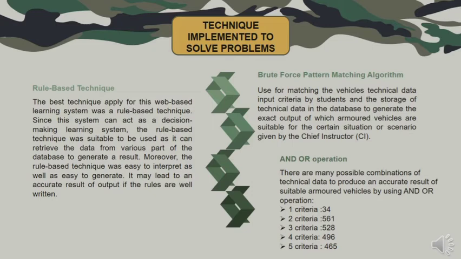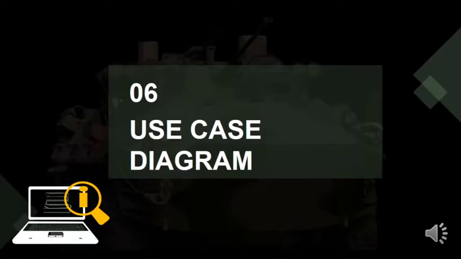Also applied is an OR operation technique. There are many possible combinations of technical data to produce an accurate result of suitable armored vehicles by using an OR operation, as you can see in the listed possible value combinations in this slide. Next, we continue to the use case diagram.